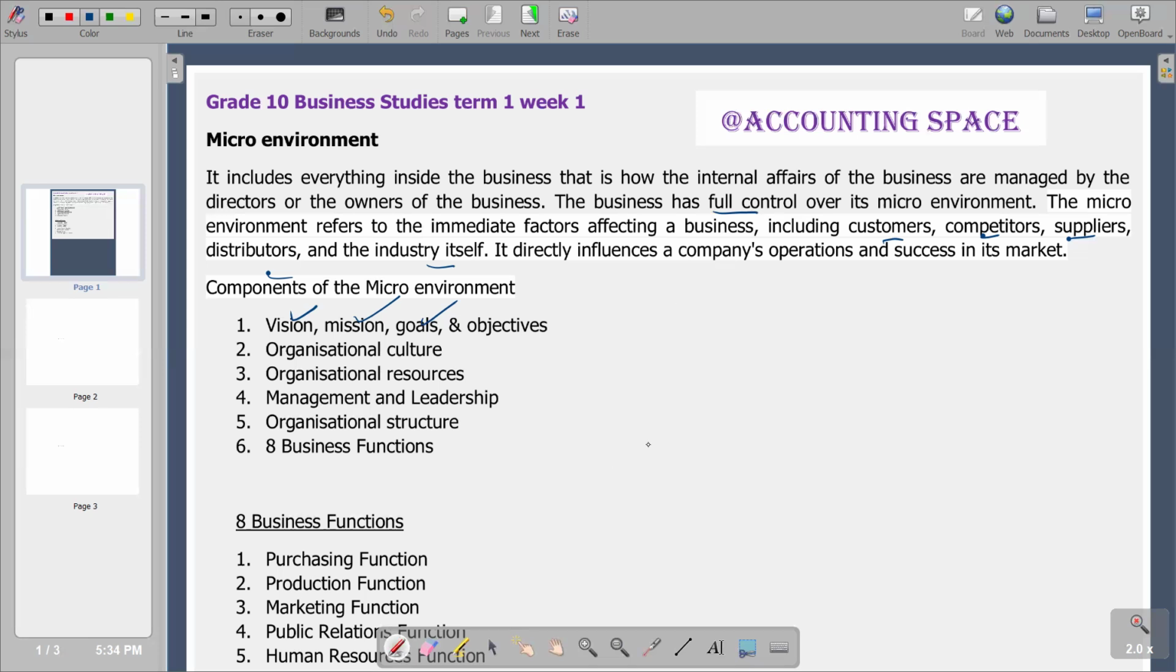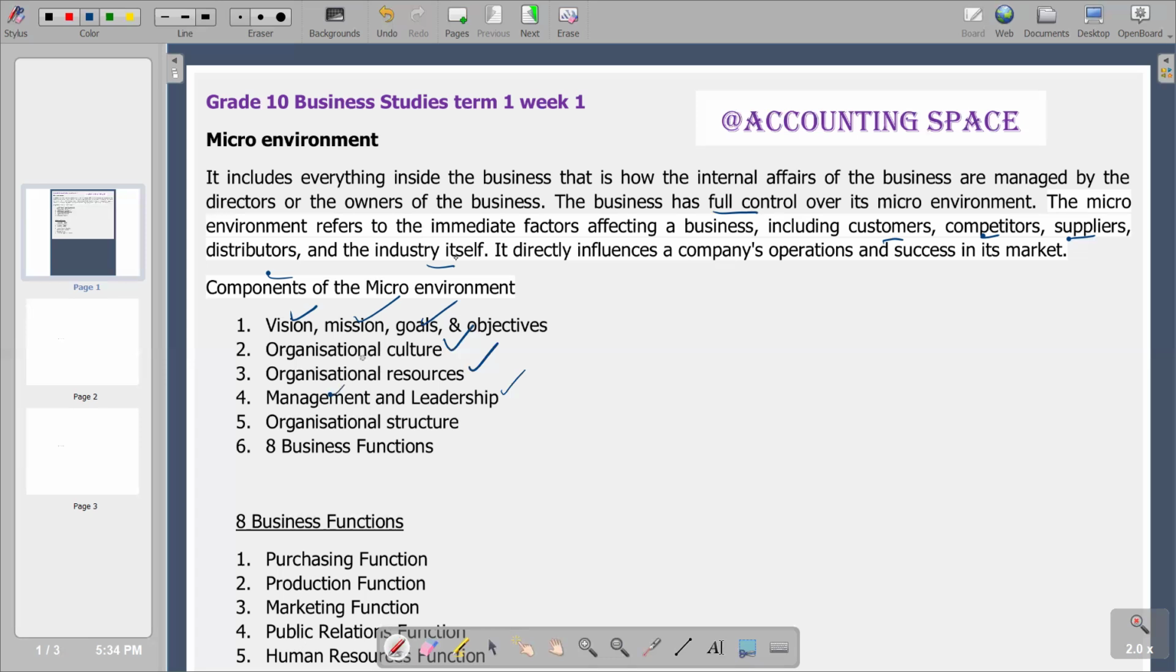Then we move on to the next component, which is organizational resources. On organizational resources, we refer to people, equipment, or even machinery that a business uses to produce its goods and services. And we go to management and leadership also as a component of the microenvironment.